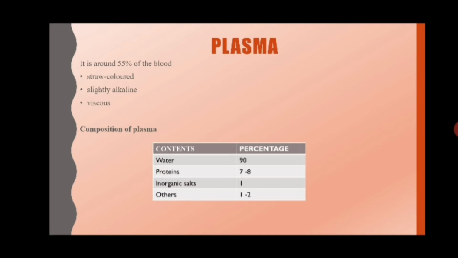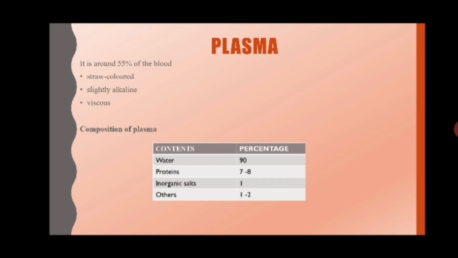The main constituent of plasma is water, around 90%. Then come proteins, some inorganic salts and others, which constitute around 1 to 2%. Now in this others, what will be there? There will be food, whatever digested food is present. Then waste products, urea, uric acid, creatinine, some hormones, enzymes, vitamins, anticoagulants, cholesterol, antibodies, and gases like carbon dioxide, oxygen, and so on. So this is your plasma.